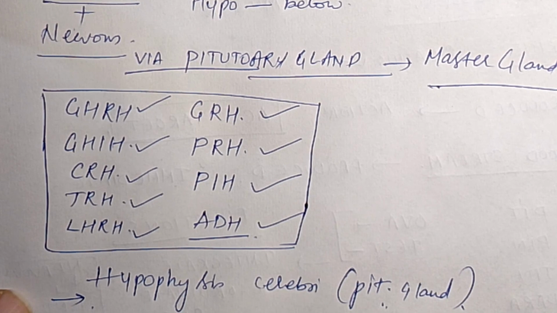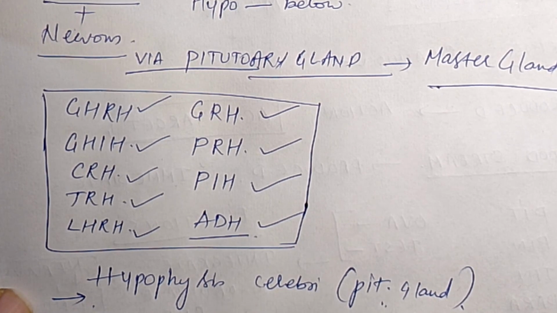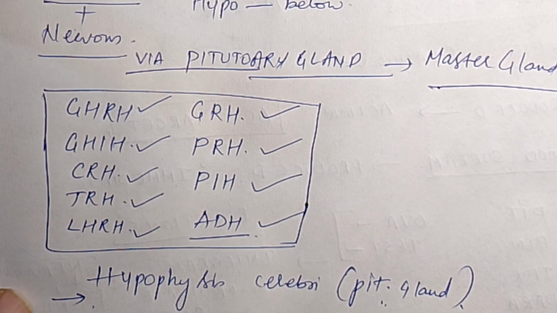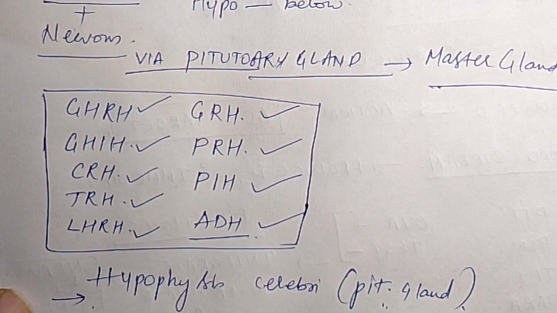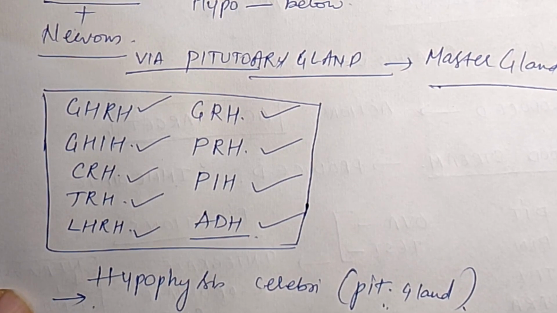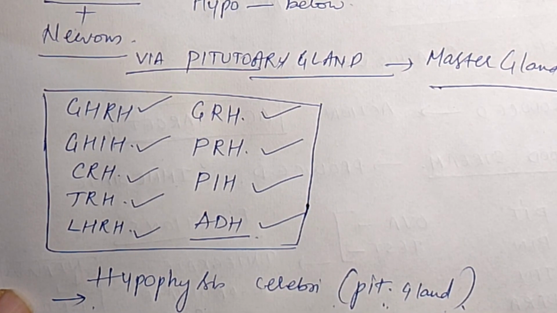And we can see one more matter here. We have pia mater, dura mater and arachnoid mater in the brain, and we can see a dura mater fold which is named diaphragma sellae. The hypophysis cerebri or pituitary gland is covered by a dura mater fold called diaphragma sellae.